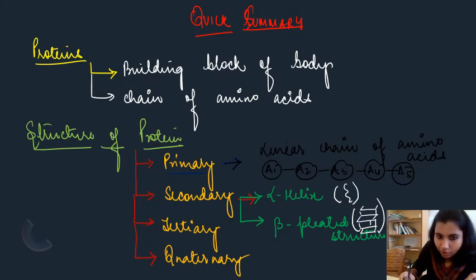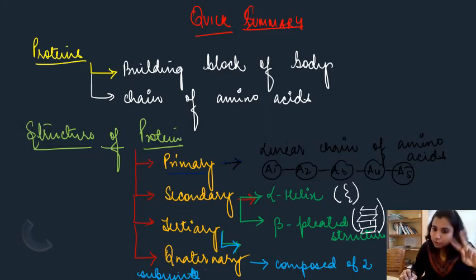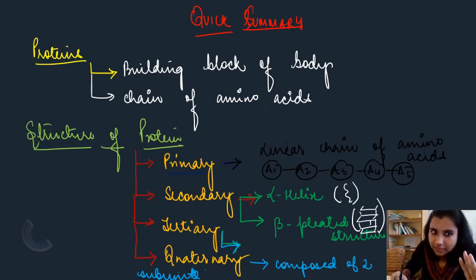Next, tertiary. Tertiary is formed by further coiling of the amino acids, right? Quaternary is basically composed of two subunits. Subunit means what? It's composed of two chains of amino acids and they group together as a complex which we call quaternary structure. Clear everyone? This is basically the structure.